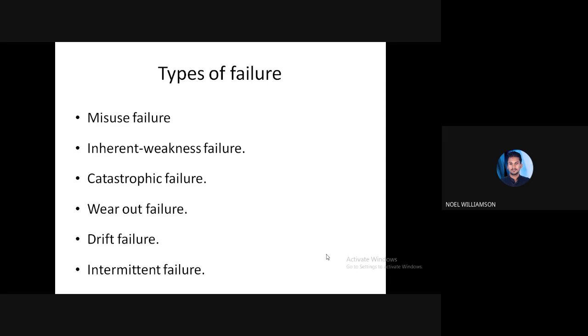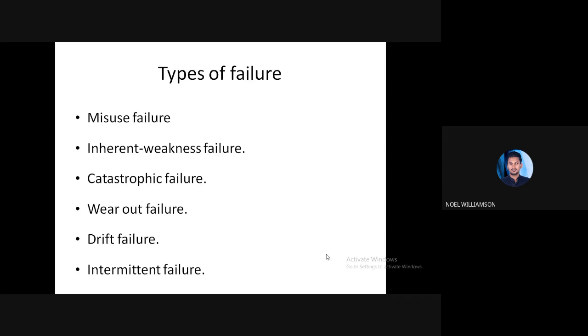Next one, wear out failure. Wear out failure means wear out, that is, due to continuous usage. After 2 or 3 years of continuously using any product, any automobile, anything, due to the continuous usage there will be some wear and tear.